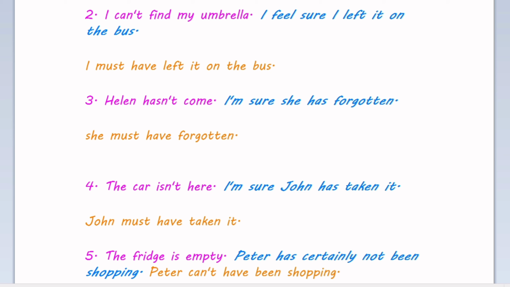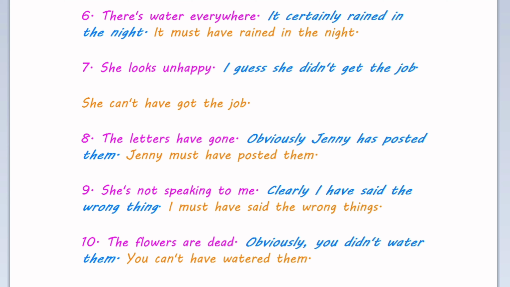The car isn't here. I'm sure John has taken it. John must have taken it. Next, the fridge is empty. Peter has certainly not been shopping. Peter can't have been shopping. Next, there's water everywhere. It certainly rained in the night. It must have rained in the night.